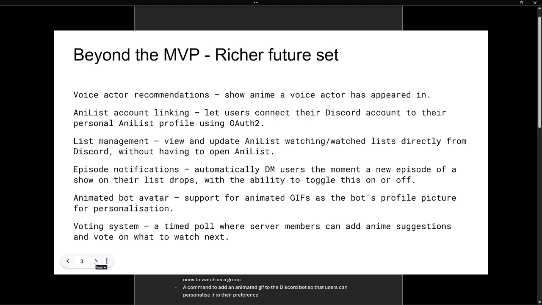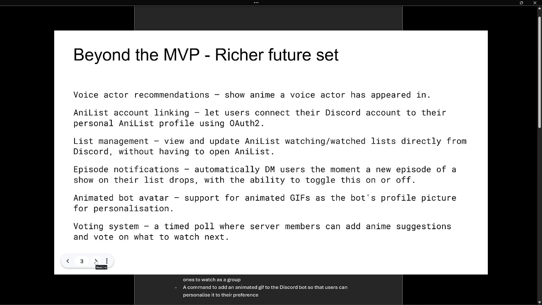Beyond the MVP, we planned a richer feature set, which included voice actor recommendations, which would show the anime a voice actor appeared in, AniList account linking, which lets users connect their Discord account to their personal AniList profile using OAuth 2, list management, which allows users to view and update their AniList watch lists directly from Discord without having to open AniList. Episode notifications automatically DM users the moment a new episode of a show on their list drops, with the ability to toggle this on and off.